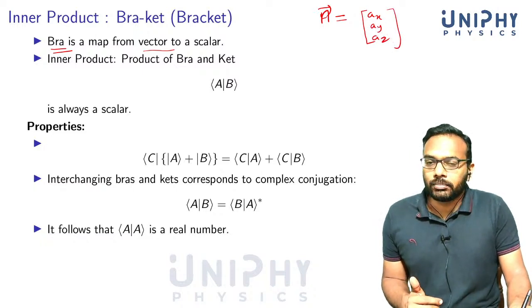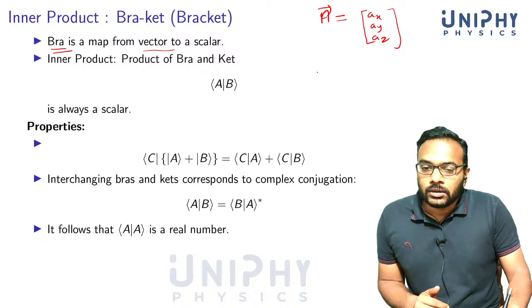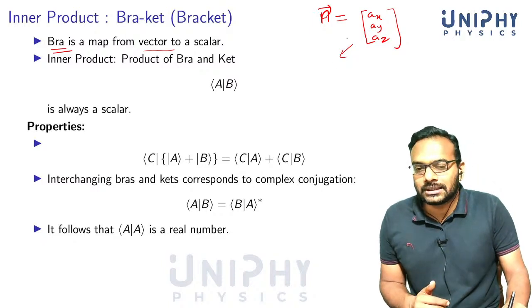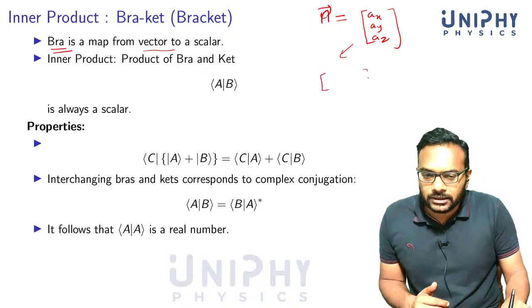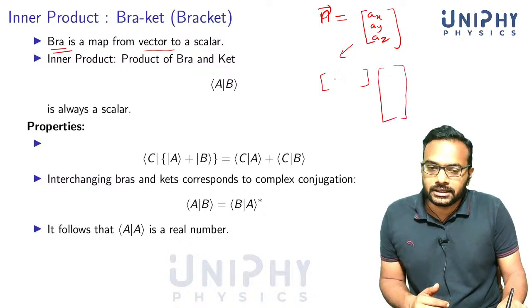You usually write this. We take all the components in a specific basis and write it as a column vector. Now, how do you go from this to a scalar? How do you go from this to a scalar? You know that you have to multiply it with a row vector. Okay.